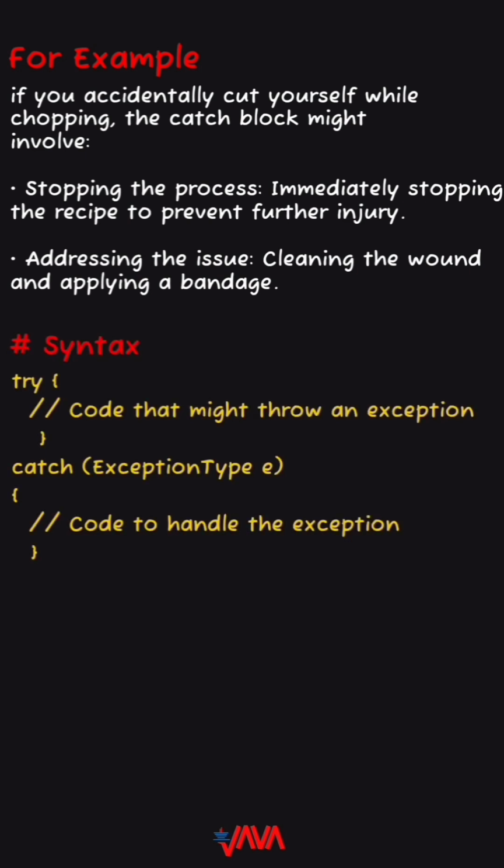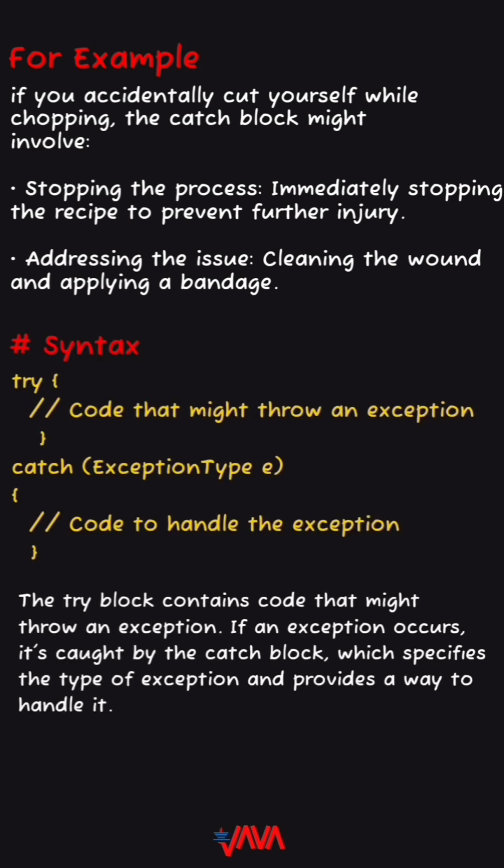Here's the syntax. The try block contains code that might throw an exception. If an exception occurs, it's caught by the catch block, which specifies the type of exception and provides a way to handle it.